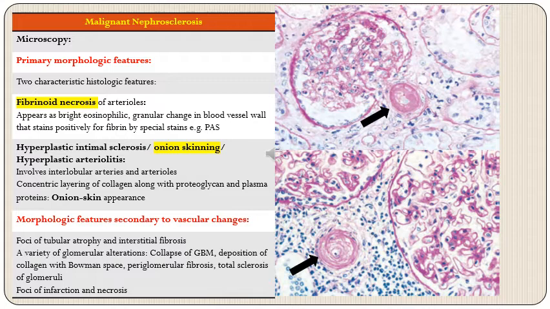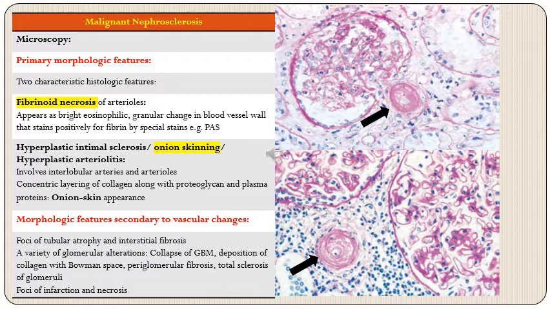Next are the changes which are seen in malignant nephrosclerosis. So again, we will divide them into primary morphologic features, just like benign nephrosclerosis, and secondary morphologic features. Although you will not find these terms in the book, I have divided them just to make it simpler to remember. So the two characteristic lesions which are seen in malignant nephrosclerosis are fibrinoid necrosis and onion skinning.